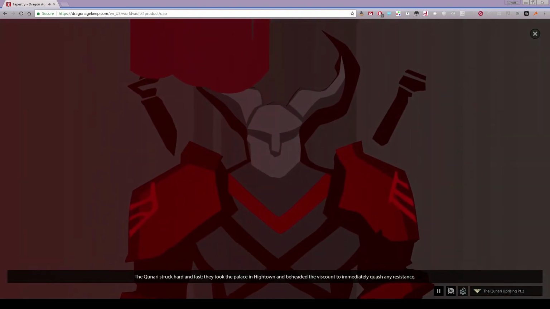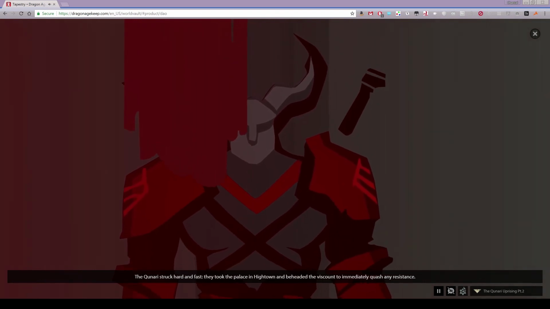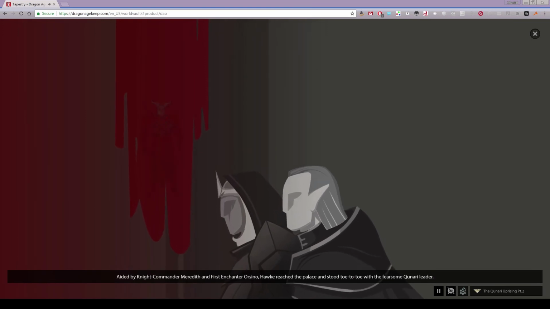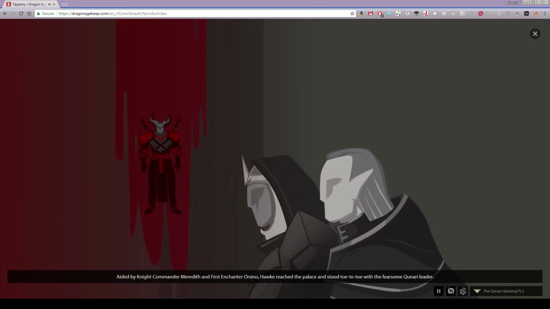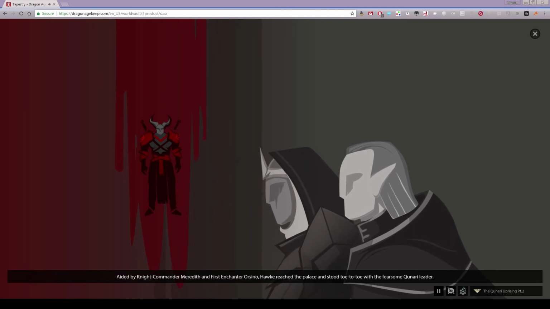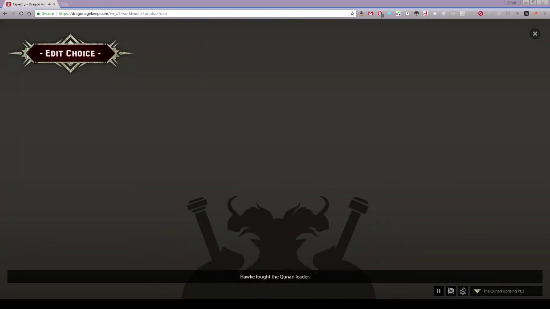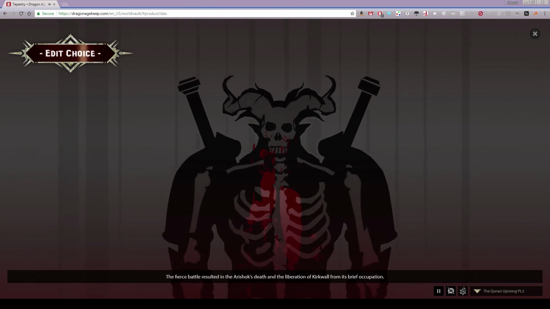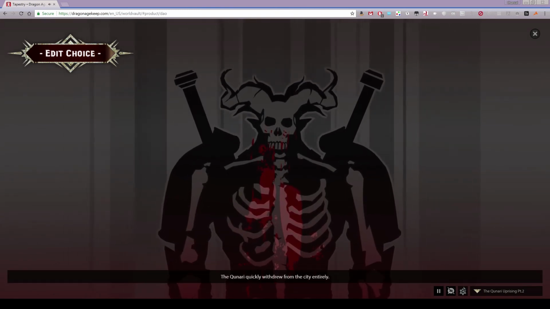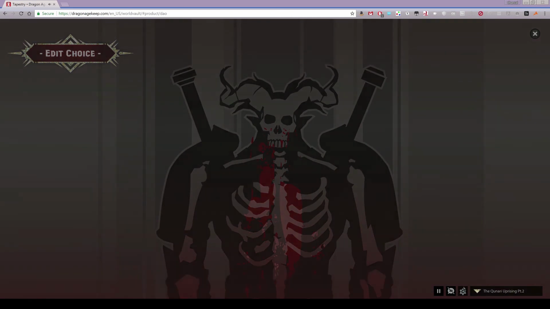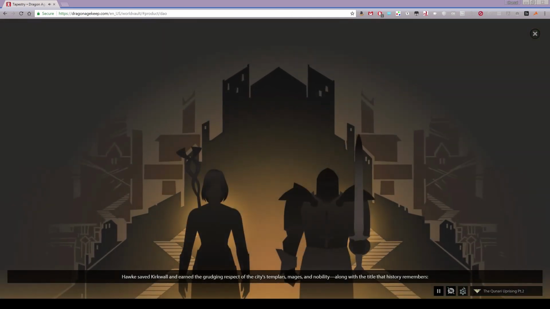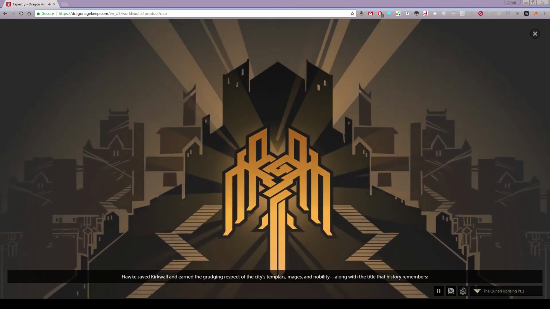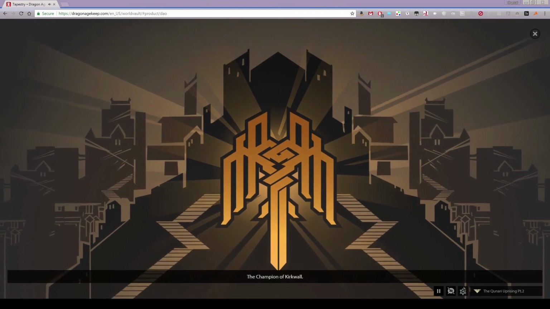The Qunari struck hard and fast. They took the palace in Hightown and beheaded the Viscount to immediately quash any resistance. Aided by Knight Commander Meredith and First Enchanter Orsino, Hawke reached the palace and stood toe-to-toe with the fearsome Qunari leader. The fierce battle resulted in the Arishok's death and the liberation of Kirkwall from its brief occupation. The Qunari quickly withdrew from the city entirely. Hawke saved Kirkwall and earned the grudging respect of the city's Templars, mages, and nobility, along with the title that history remembers, the Champion of Kirkwall.